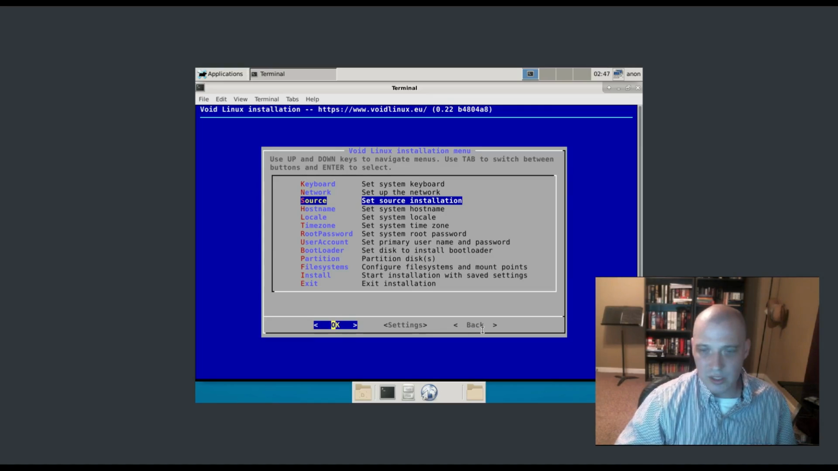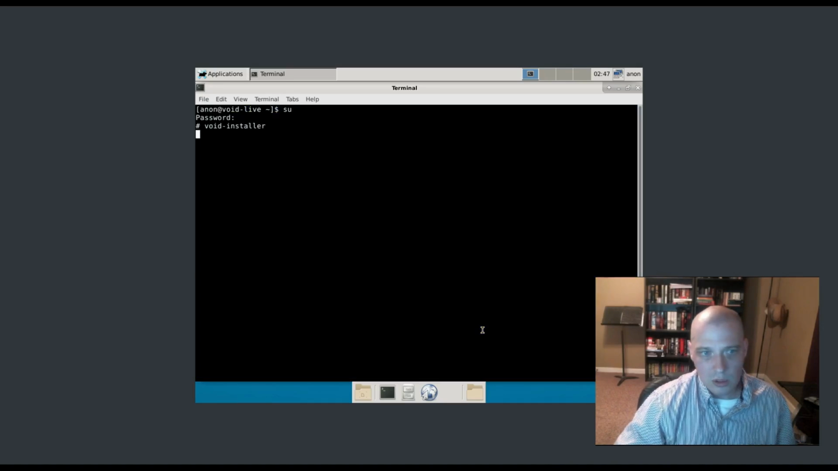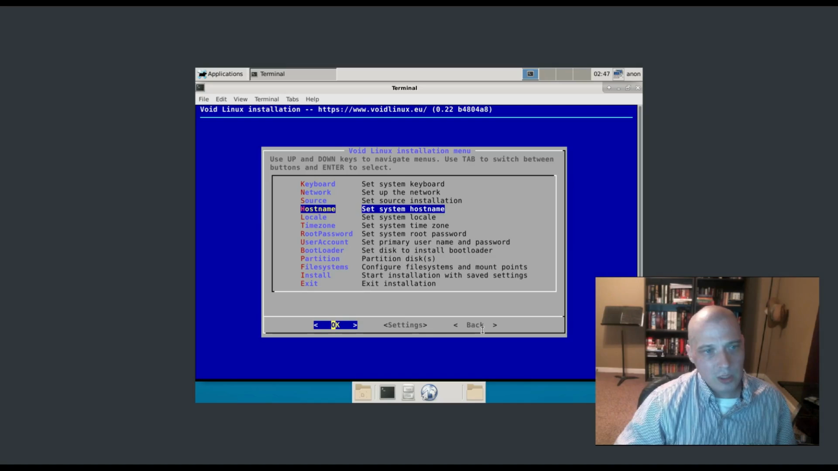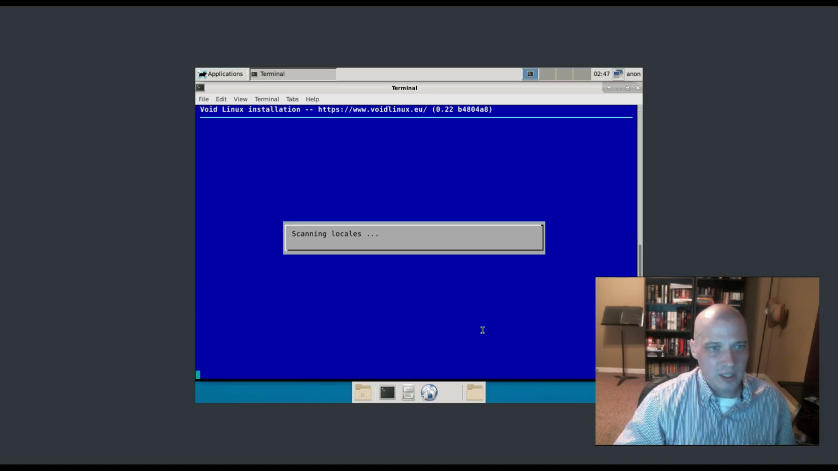Alright, source, set source installation. It wants to know the installation source. Are we using an ISO or are we pulling stuff down from the internet? I downloaded an ISO, so obviously I'm going to choose local ISO. Okay. Hostname, set system hostname. I'm going to call this machine void.